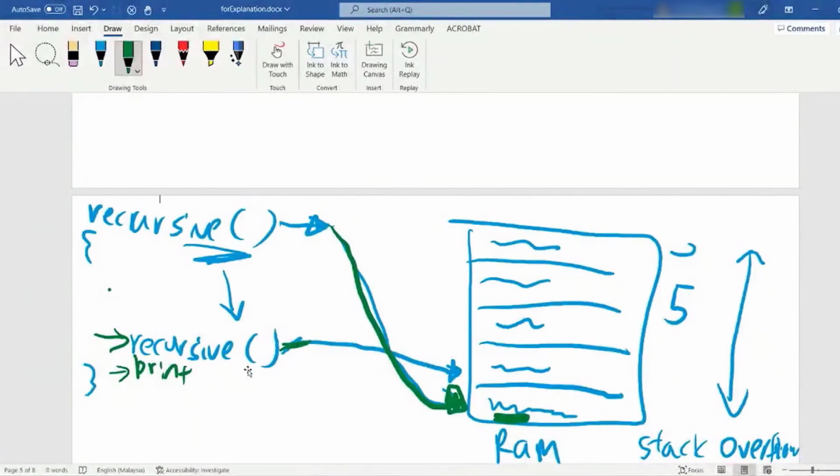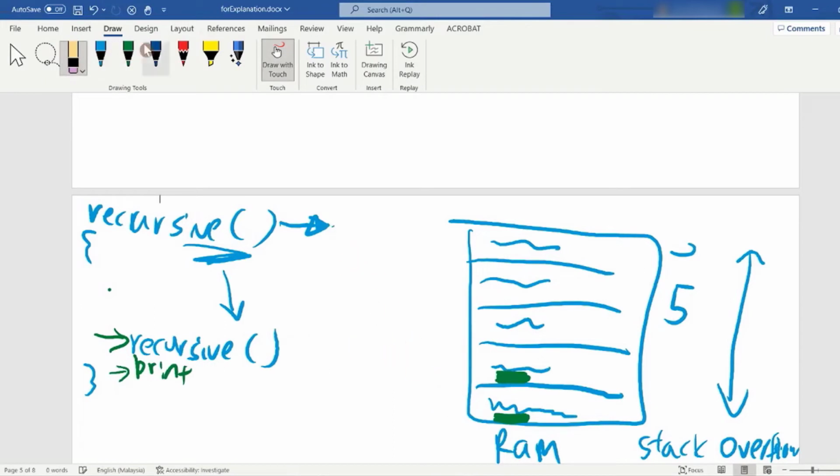So this recursive function will call itself. When it calls itself, it enters here, and inside here there's another print statement, but this print statement will not be reached. I'll write it like this, it's better. Let me erase this. Say this is our number 1.